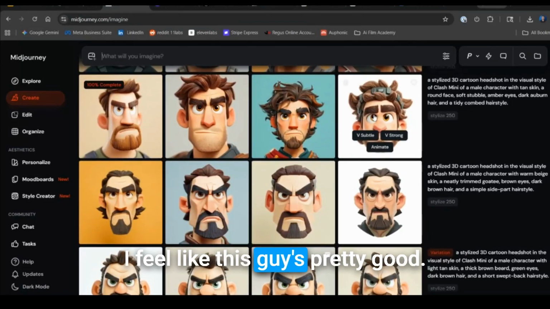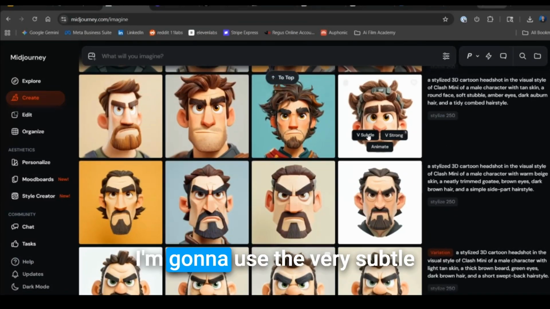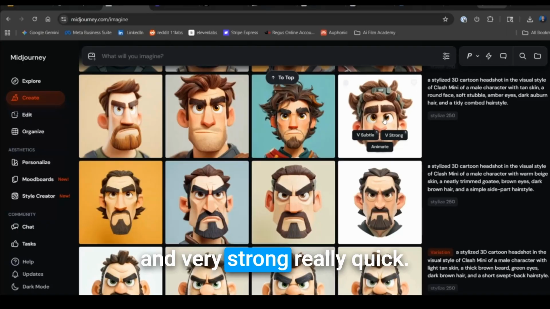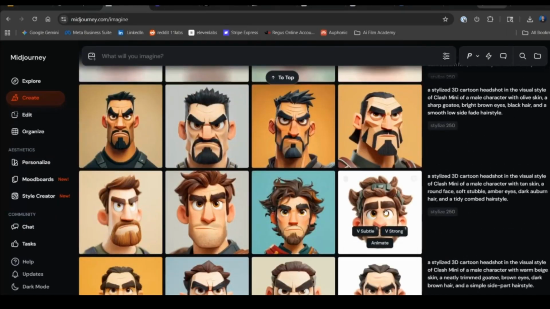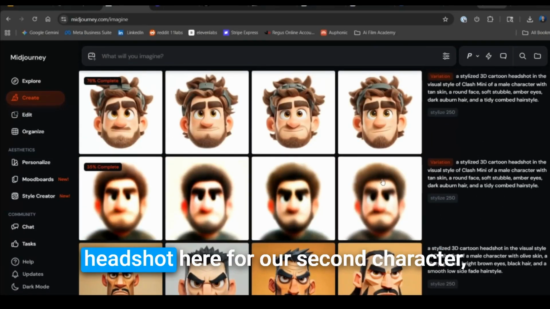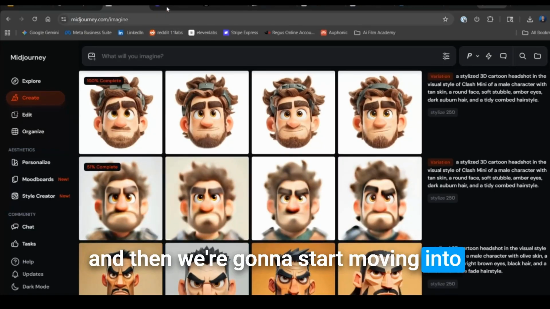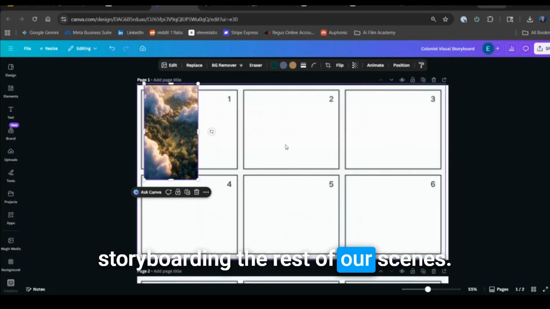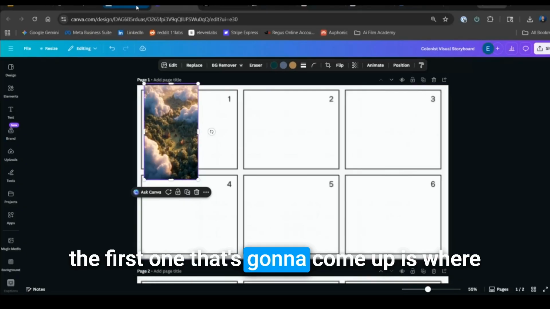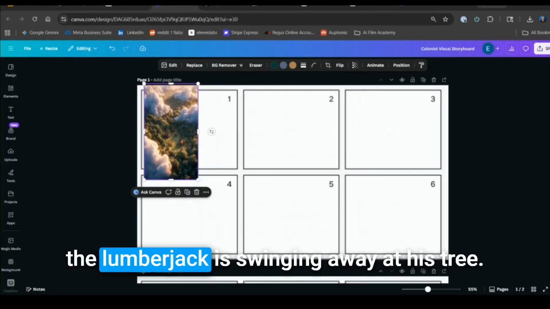I feel like this guy's pretty good. I'm going to use the very subtle and very strong really quick. We're just going to finalize one more headshot here for our second character, and then we're going to start moving into storyboarding the rest of our scenes. The first one that's going to come up is where the lumberjack is swinging away at his tree.